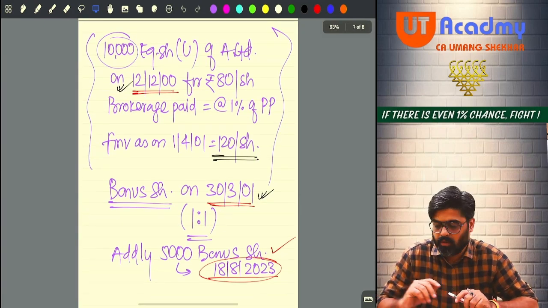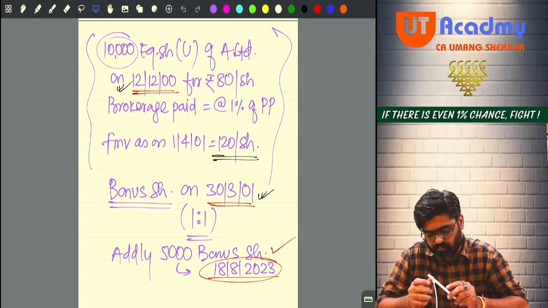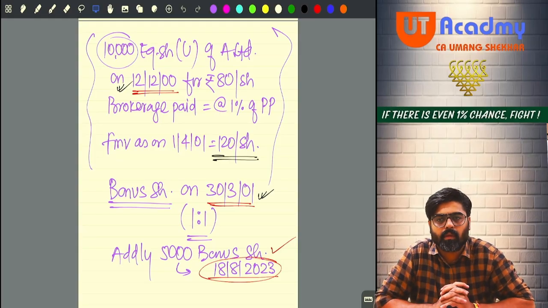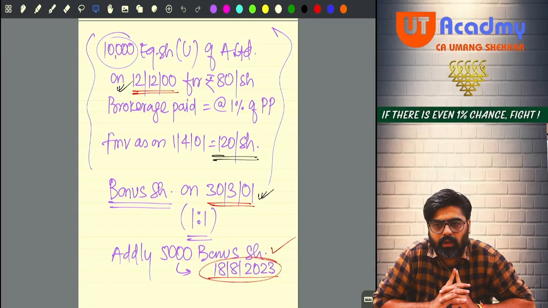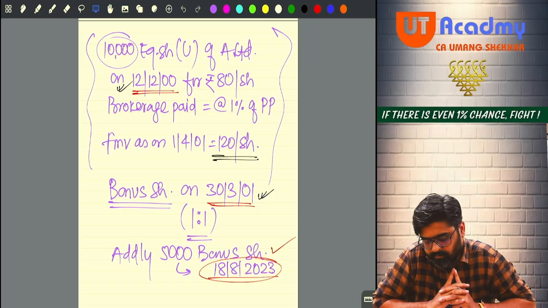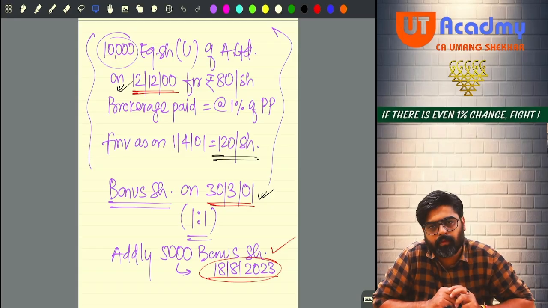Write down. Mr. Abhinav acquired 10,000 unlisted equity shares of A Private Limited on 12th of December 2000 for rupees 80 per share.